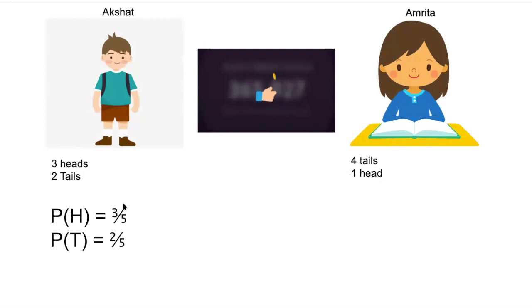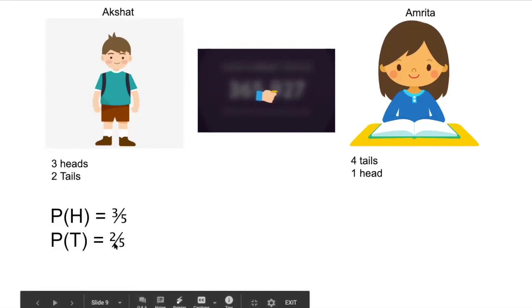It is the number of trials in which the event took place divided by the total number of trials. What is the event here? The event is getting heads. How many times did heads come? 3. Total number of trials is how much? 5. So the probability that we will get heads is 3 by 5. For tails, the event of getting tails has happened 2 times, so 2 divided by the total number of trials, 5.